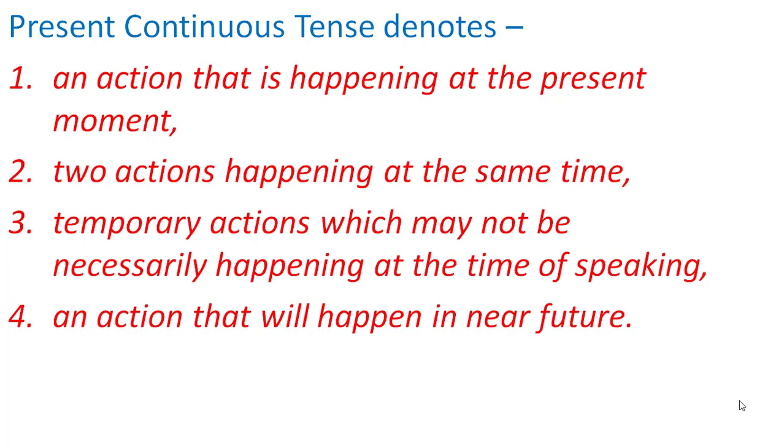It also shows, number 3, temporary actions which may not be necessarily happening at the time of speaking. Means the action might not be happening at the time of speaking, but the action is happening at a particular period in the present. Next is, it also shows an action that will happen in near future. So present continuous tense also shows the action that will take place in near future.